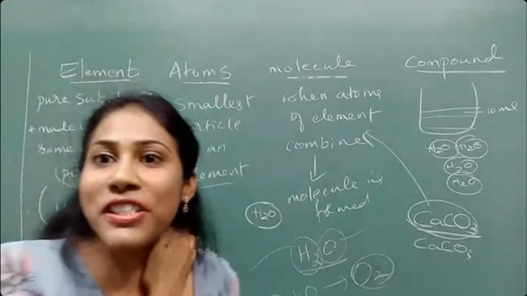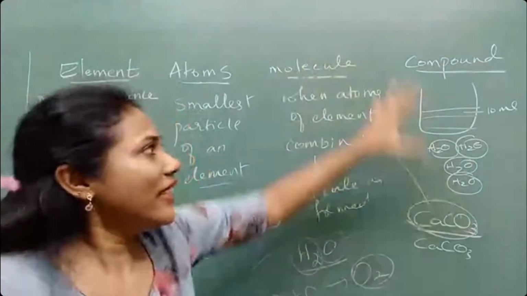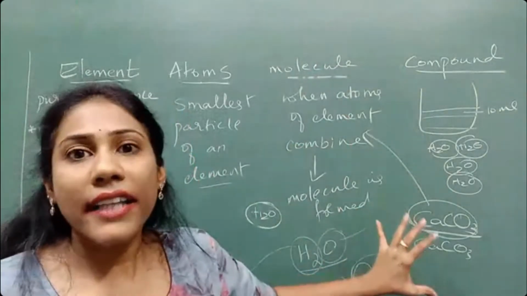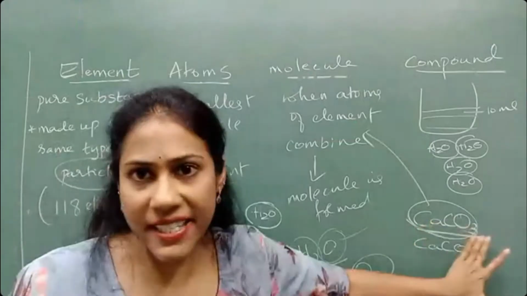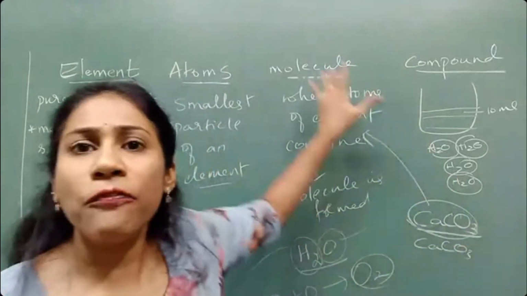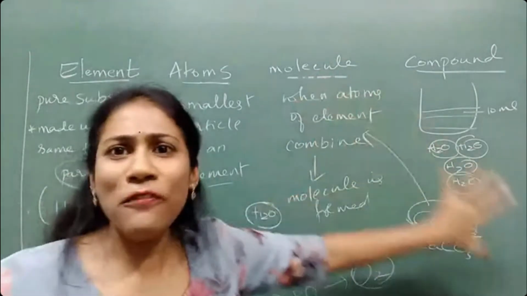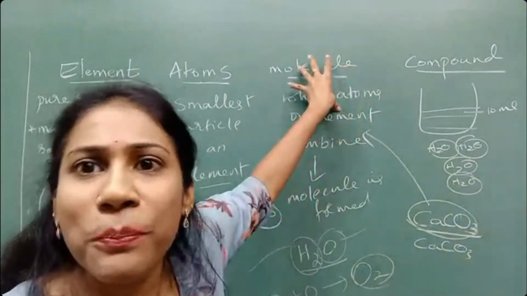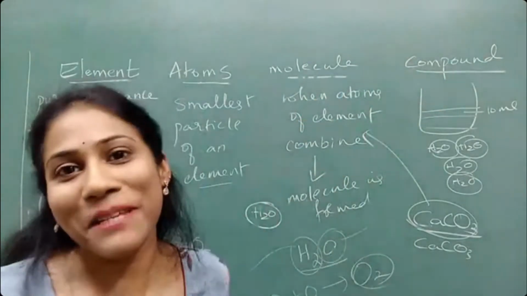Santosh is asking how to represent compound and molecule. When I say write the chemical formula of calcium carbonate, CaCO3, or write the chemical formula for a molecule of calcium carbonate, CaCO3. The chemical formula remains the same, guys, for both molecule and compound. That fine line of difference is important.